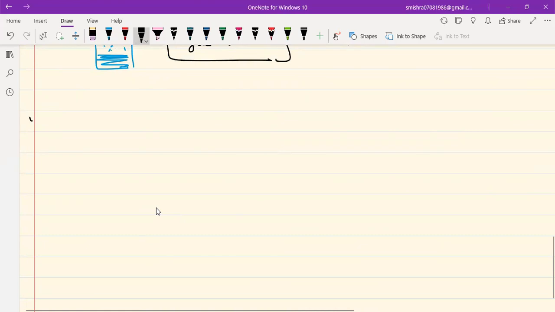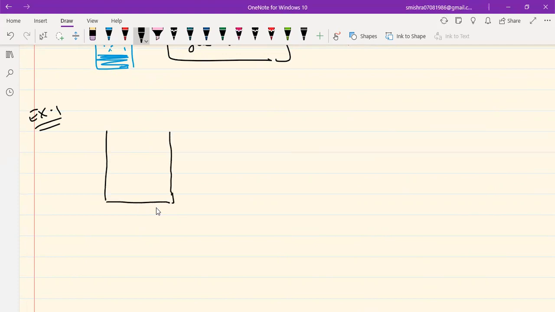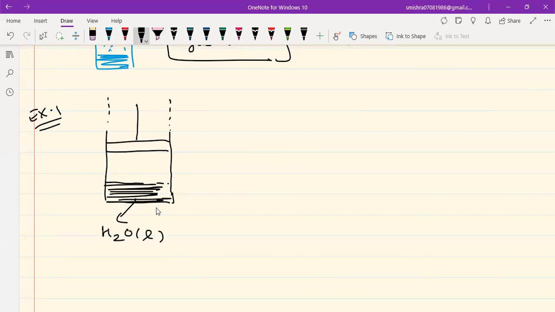So the first example, number one, guys, okay? Let's say that over here, we have a container, and in this container, there is a freely movable piston. And this is an infinitely long container. This container is very, very long. Over here, I have taken some liquid. Let's say I have taken water, H2O liquid over here, okay? And this liquid has evaporated to maintain its pressure equal to the vapor pressure.